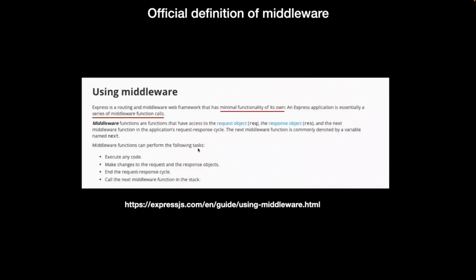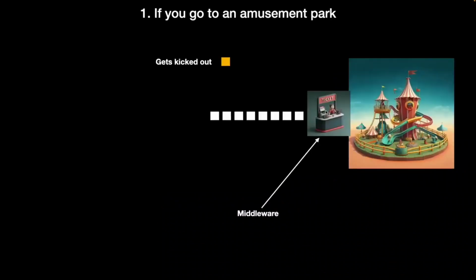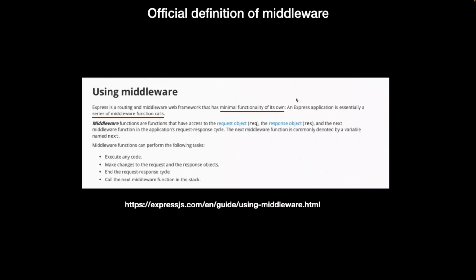Middleware functions can perform the following tasks: execute any code, make any changes to the request and response object, end the request response cycle, and call the next middleware function in the stack. So this we'll see very soon. But at a high level, yes, this is technically true. Every middleware will do one of two things. It will either stop the end cycle right here. You are not allowed to flow through. It will stop the request right here, or it will pass it on to the next guy, or it will execute some code here, or what was the fourth thing? It will make changes to the request and response objects.